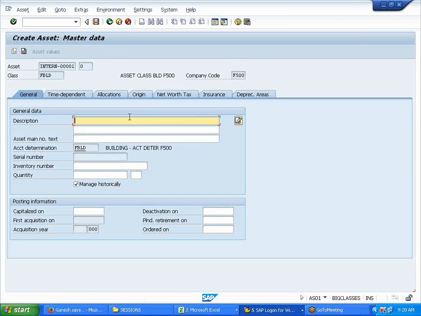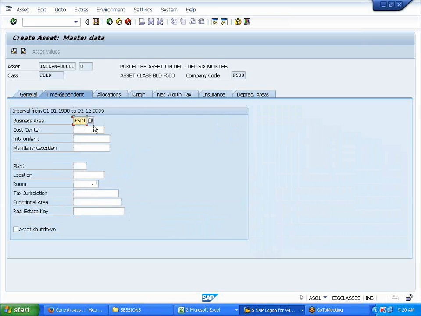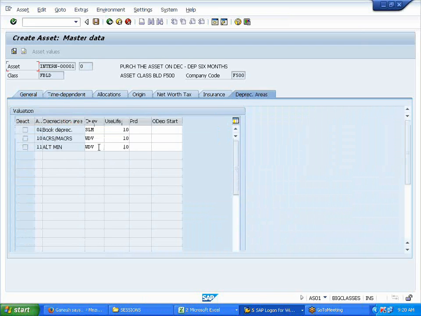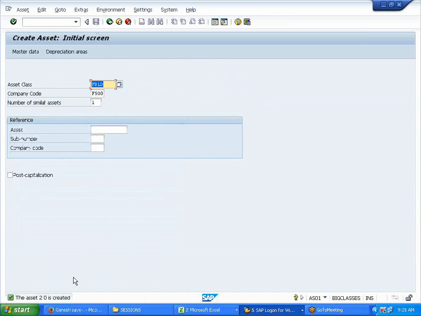Press enter. Instead of writing a description, I'll write the scenario, what I'm doing: purchasing the asset. I hope you don't get confused, and you should mention a description like this. December. So here, depreciation for 6 months. This time we'll keep both WDV. I'm not changing anything. I'll save it. Okay, created.